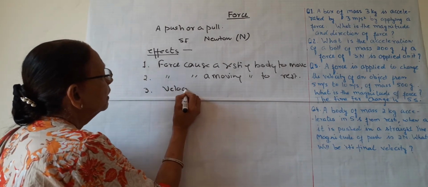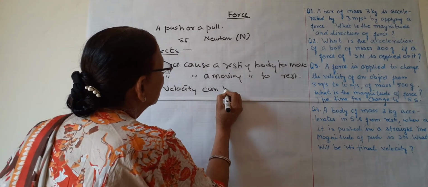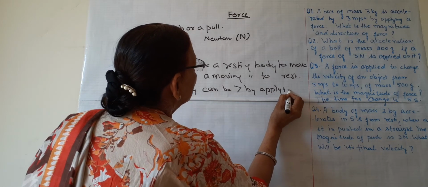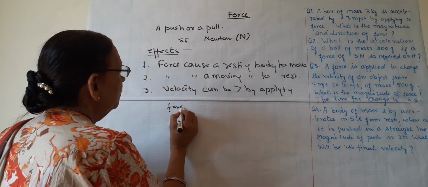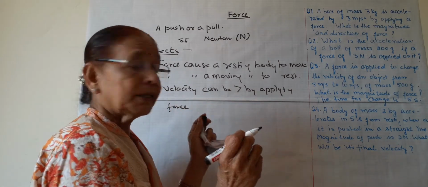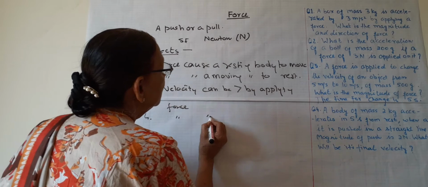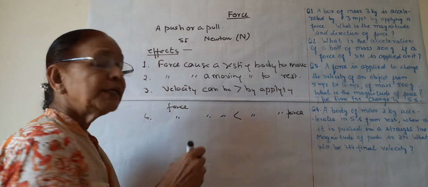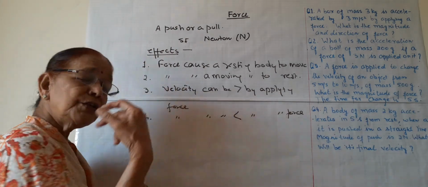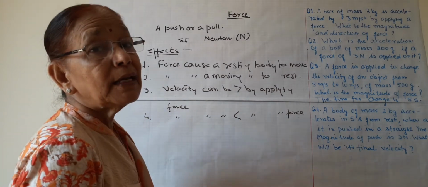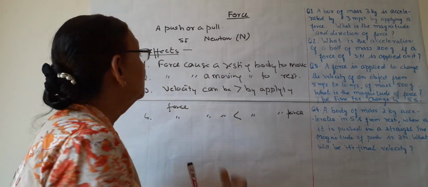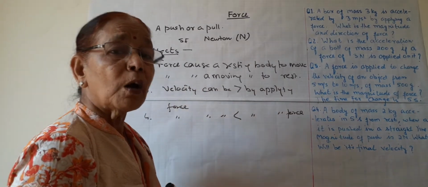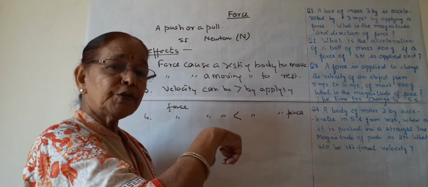The third effect is, velocity can be increased by applying force. Fourth, velocity can be decreased by applying force. So that is, change in velocity is there, and when change in velocity is there, then it causes acceleration or retardation. So force can cause acceleration and retardation, and the common examples we have studied in the chapter motion.